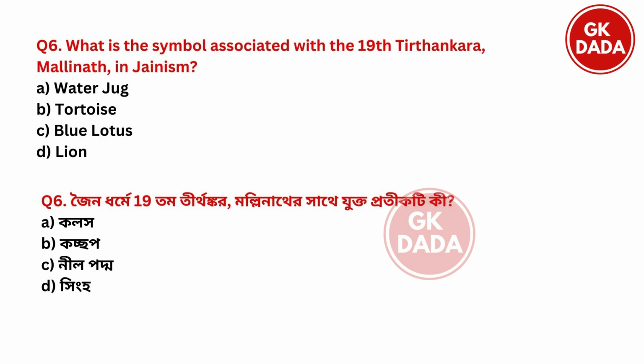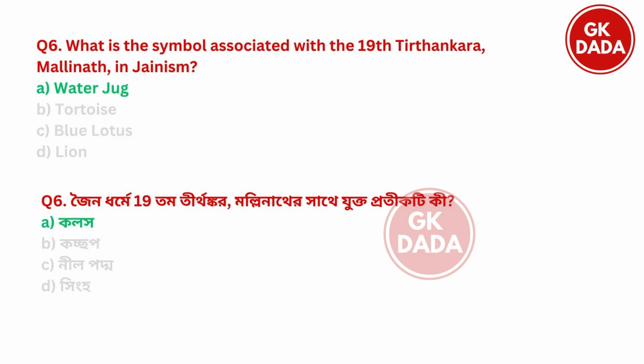Next. What is the symbol associated with the 19th Tirthankar, Mallinath? Option A, water jug. Option B, tortoise. Option C, blue lotus. Option D, lion. So the right answer is option A, water jug. Water jug was the symbol of Mallinath.